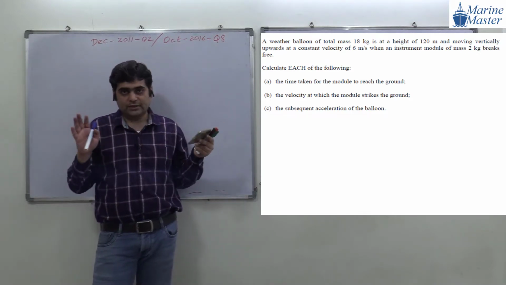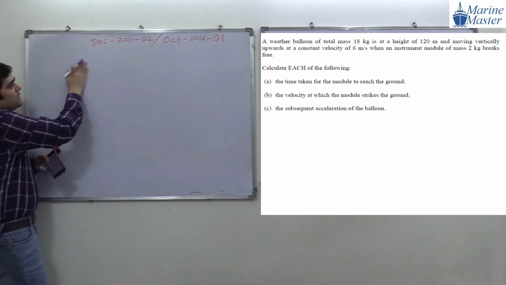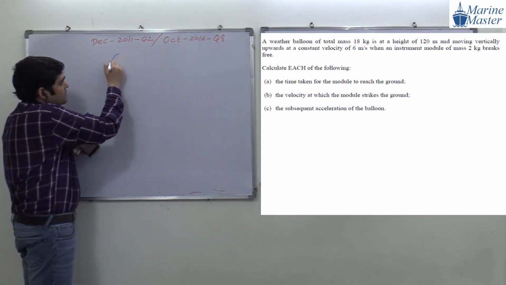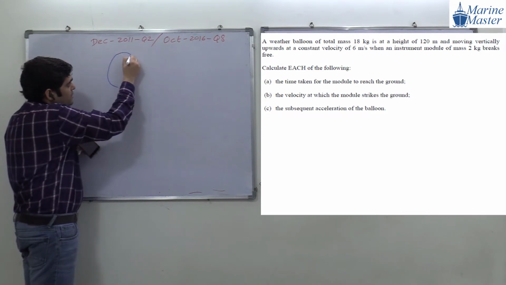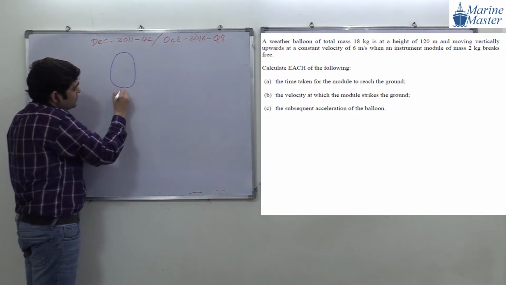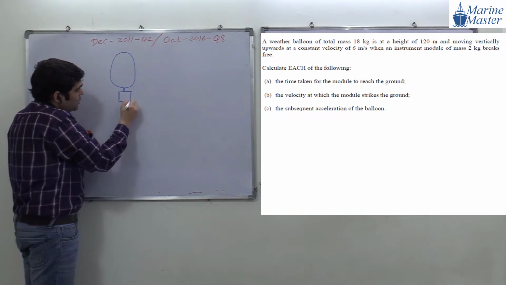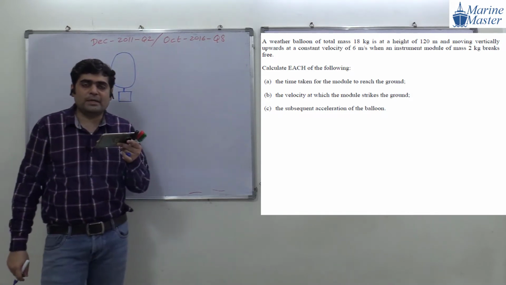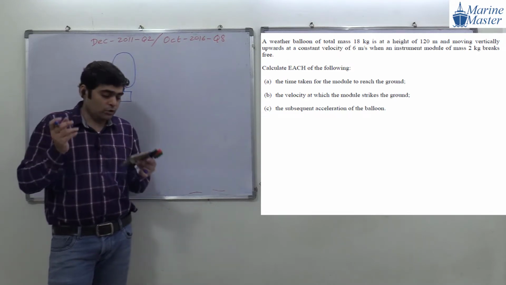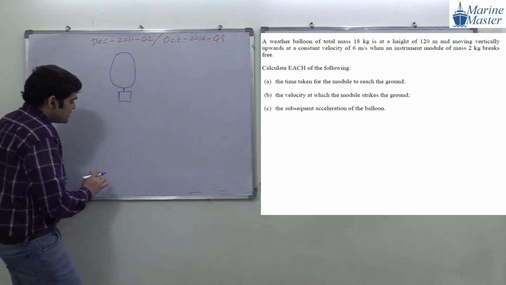the balloon's total mass is 18 kg. So guys, see the scenario here. Try to observe the drawing. This is a balloon, and this is a module. The total mass of the balloon is 18 kg, and the mass of the module which breaks from the balloon is 2 kg.